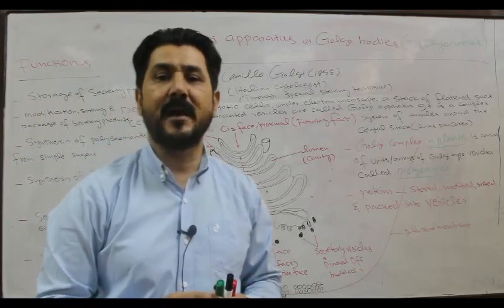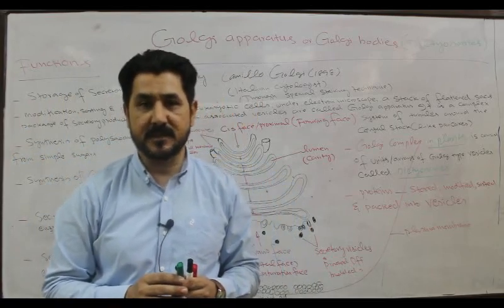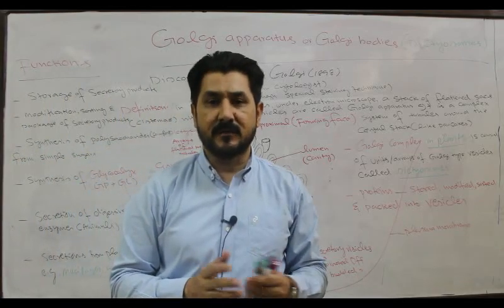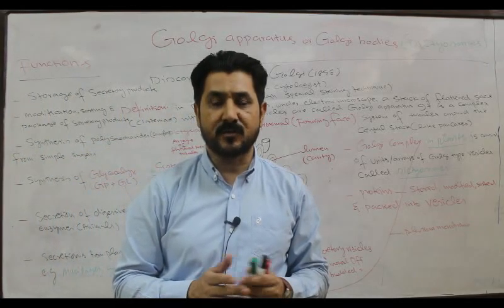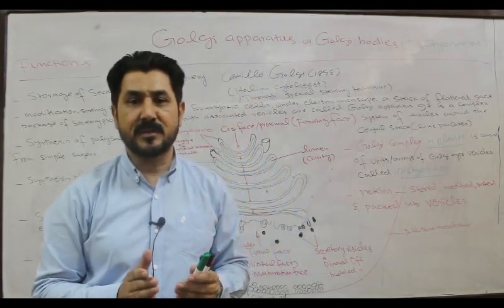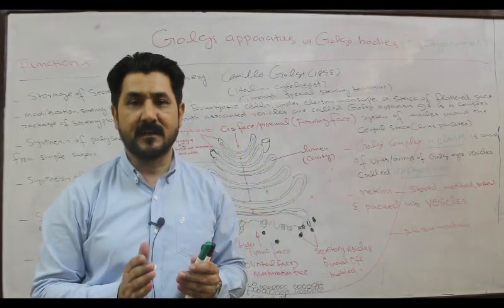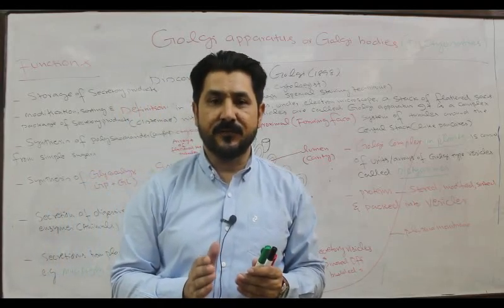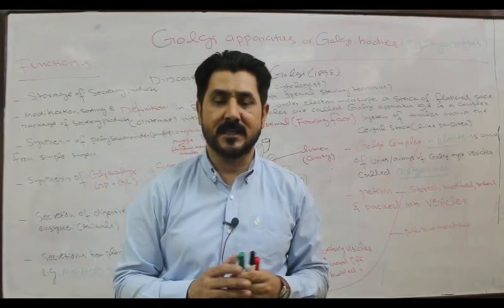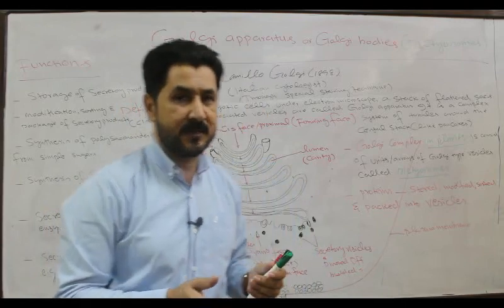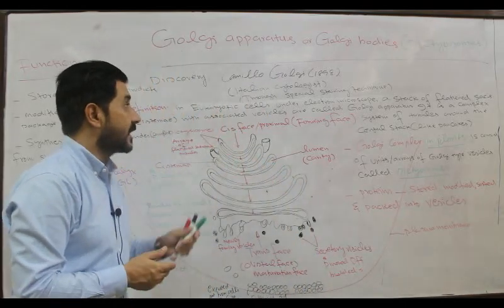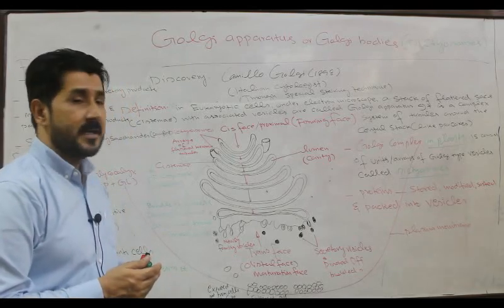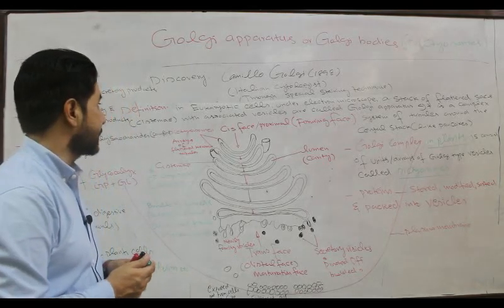As most biological structures are transparent, they can't be seen easily, so to make these cell organelles prominent and visible, special staining techniques are used. Similarly, these organelles were identified by application of special staining techniques.